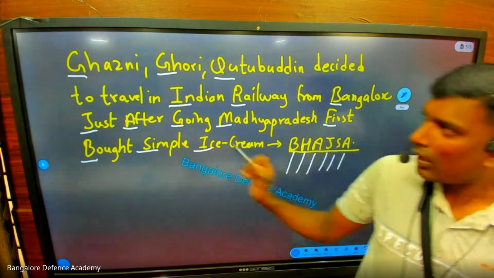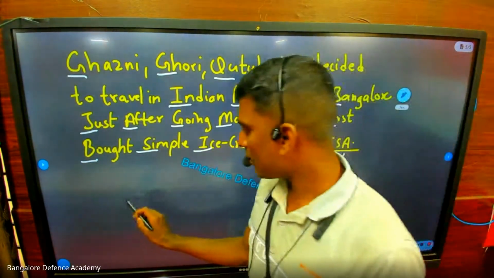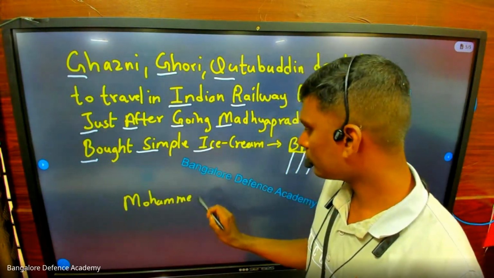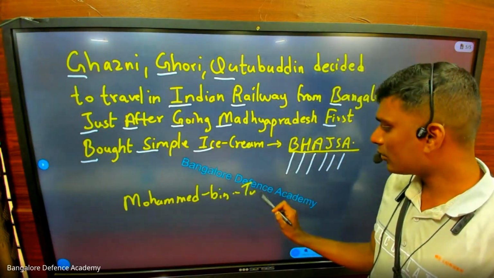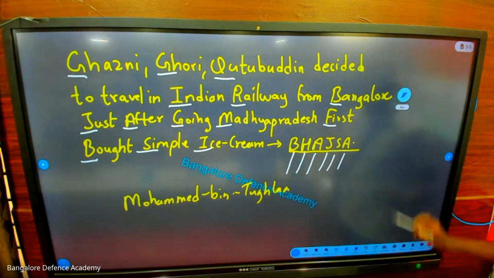Okay. So have you all written this here? Now take down the first statement. Muhammad bin Tughlaq. Sorry, Muhammad bin Qasim, not Tughlaq.